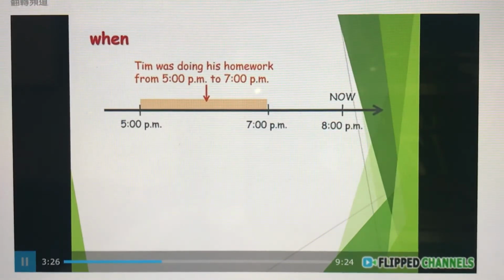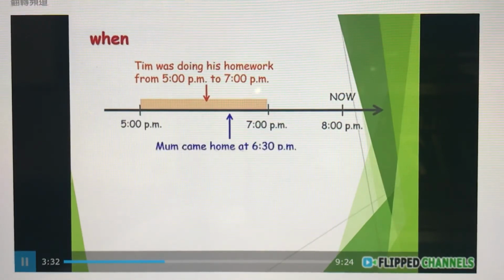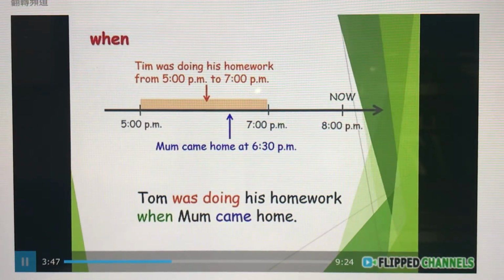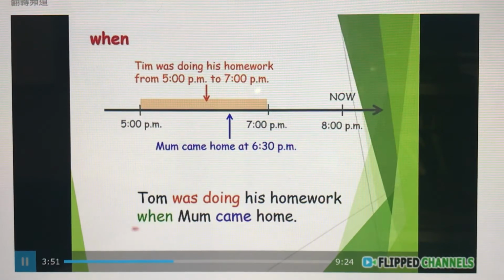Look at the example again. So from 5 to 7 p.m., Tim was doing his homework. But at 6:30 p.m., Mom came home. So if we put the longer and shorter actions together in one sentence, we can say, Tim was doing his homework when Mom came home.